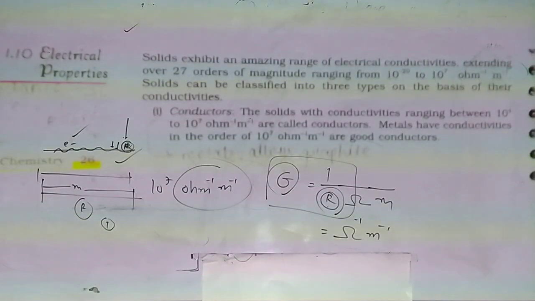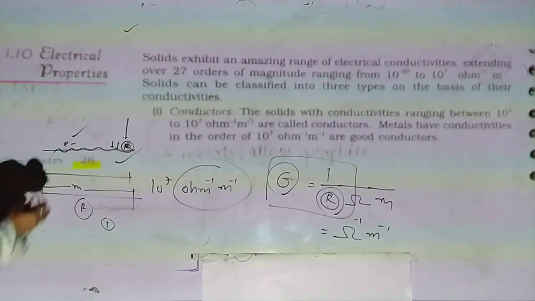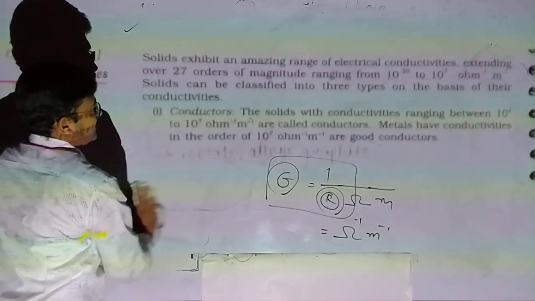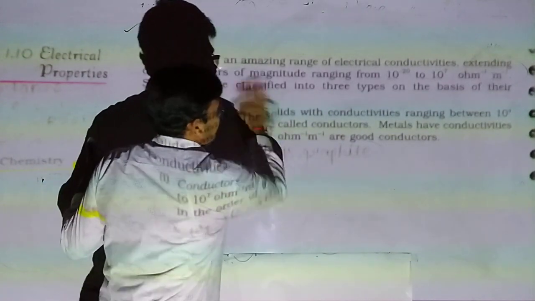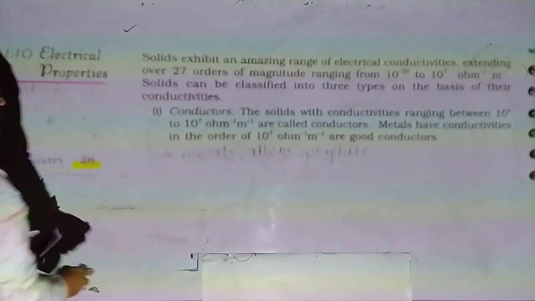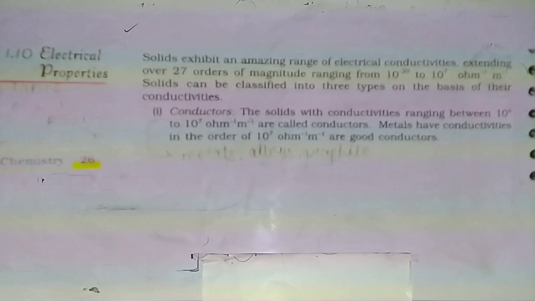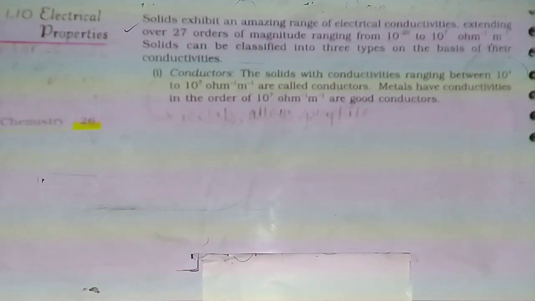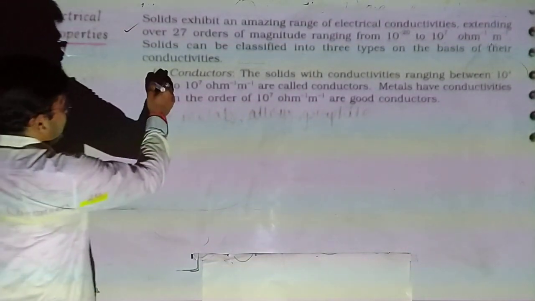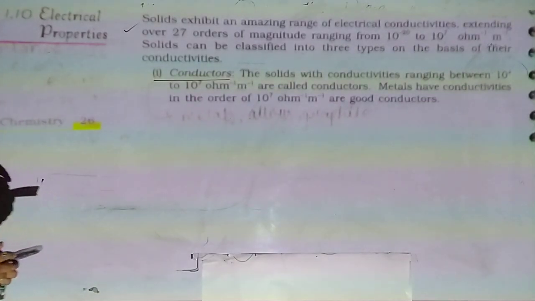On the basis of its value, we are classifying our solids into three classes. Solids exhibit an amazing range of electrical conductivity extending over 27 orders of magnitude, from 10 raised to minus 20 to 10 raised to 7 per ohm per meter. First one is conductors.